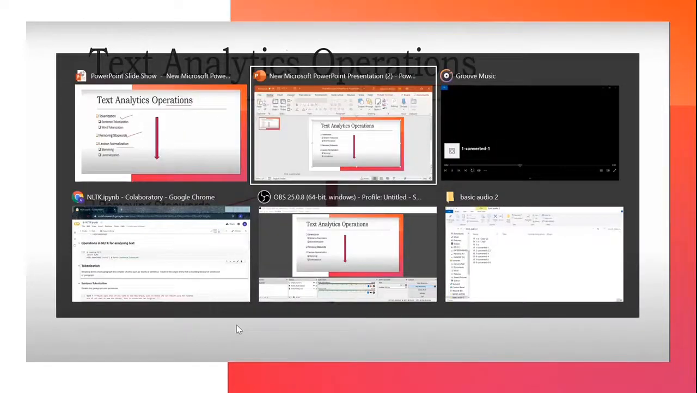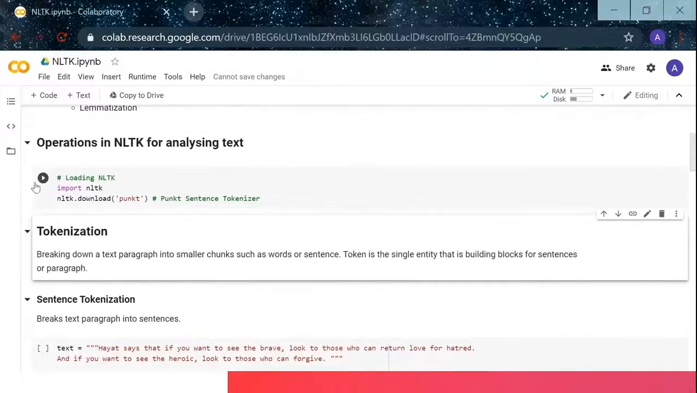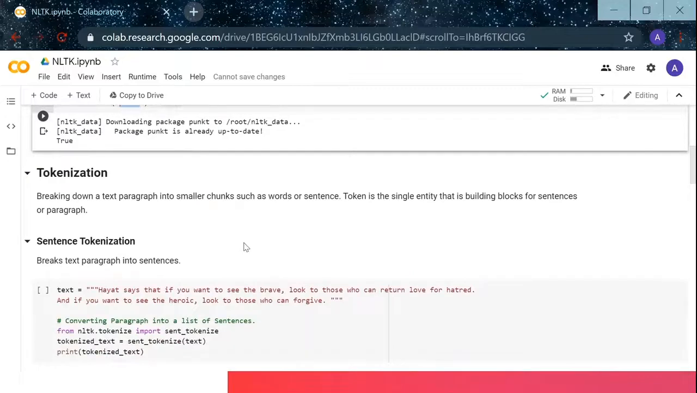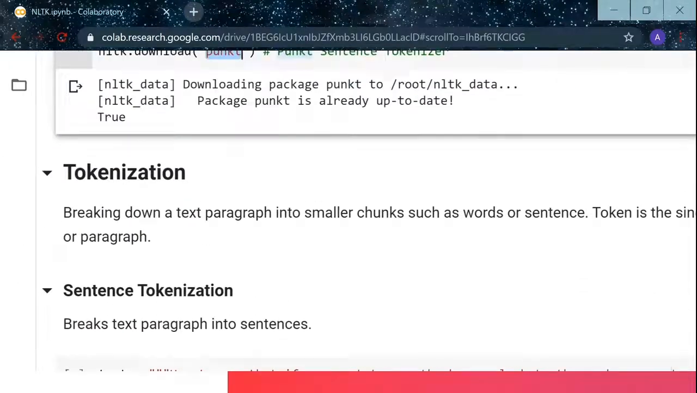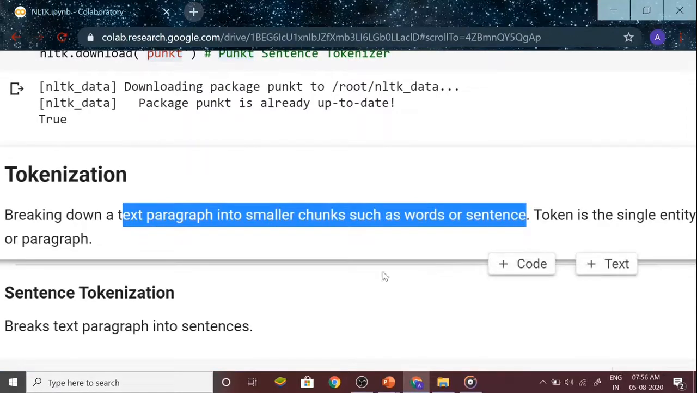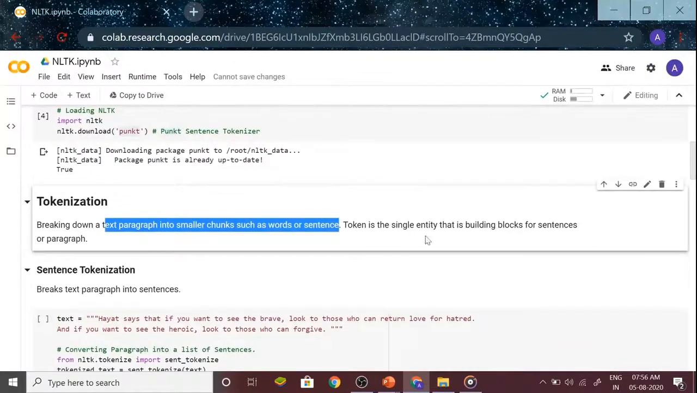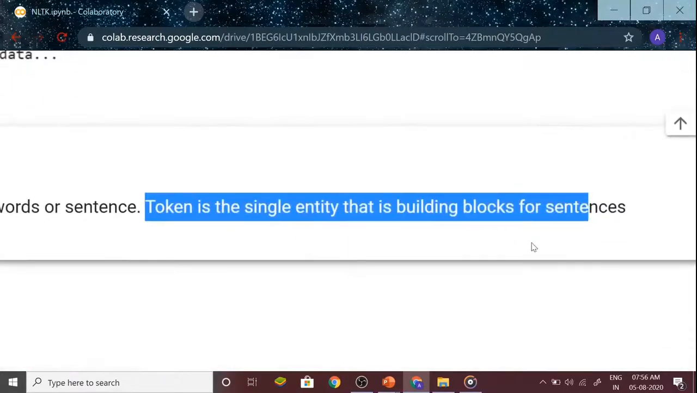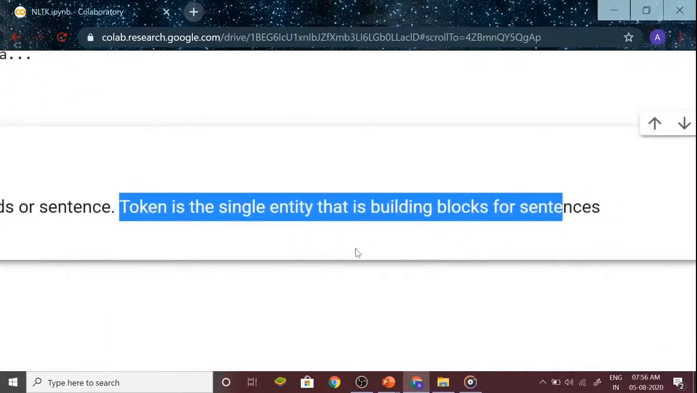Let's see how to apply them. First, obviously, we import the NLTK library and download a sentence tokenizer, that is punkt. Now what exactly is tokenization? It means breaking down a text paragraph into smaller chunks such as words or sentences, because any paragraph is composed of words or sentences. So a token here is the single entity that is the building block of sentences or paragraphs.